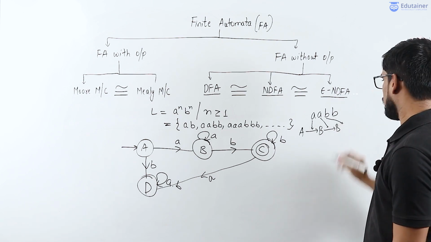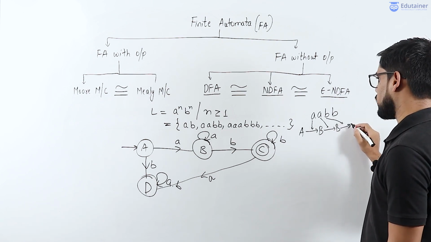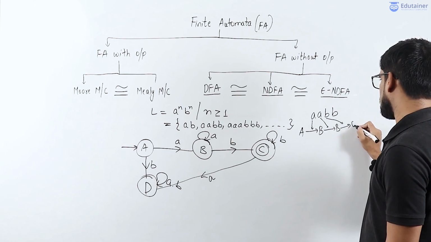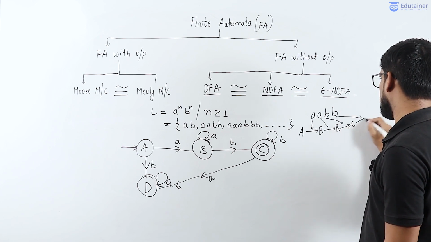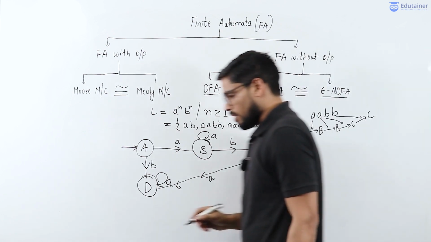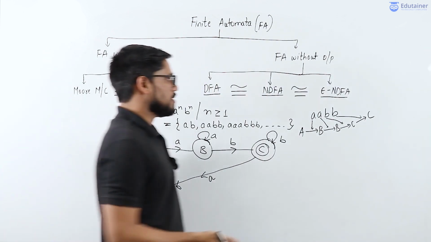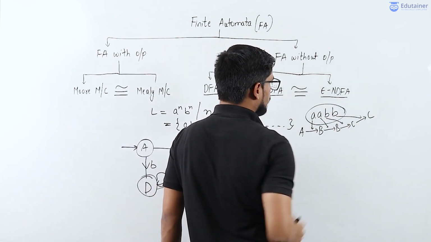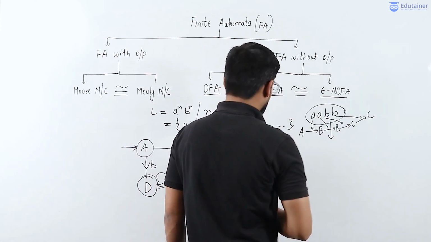Now B seeing input b will go to the state capital C, and C on seeing input b will go to the state capital C, and we reach the final state. That means this particular string AABB will be accepted by the language L.